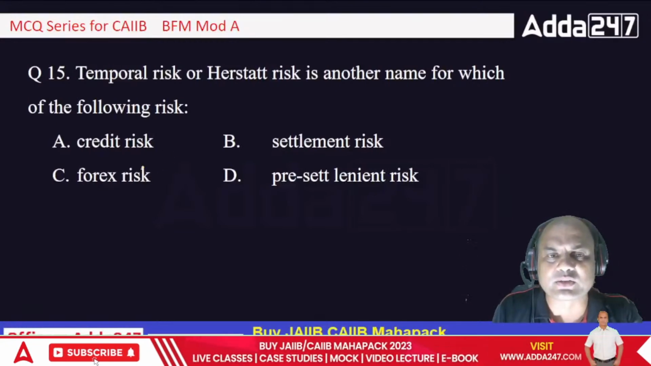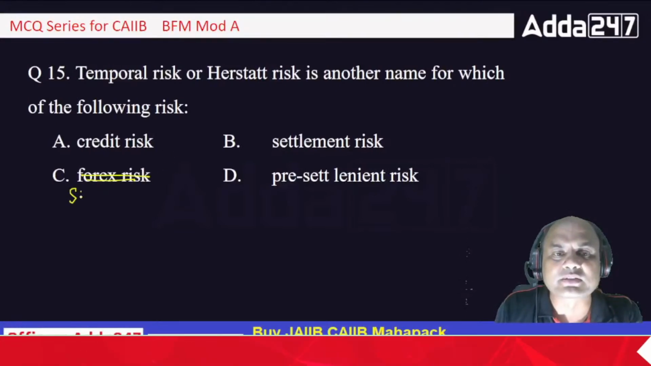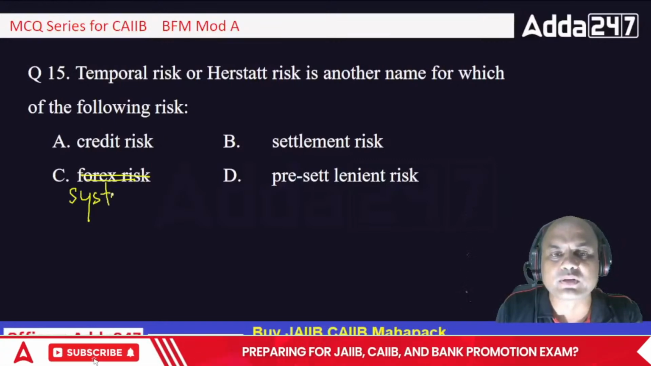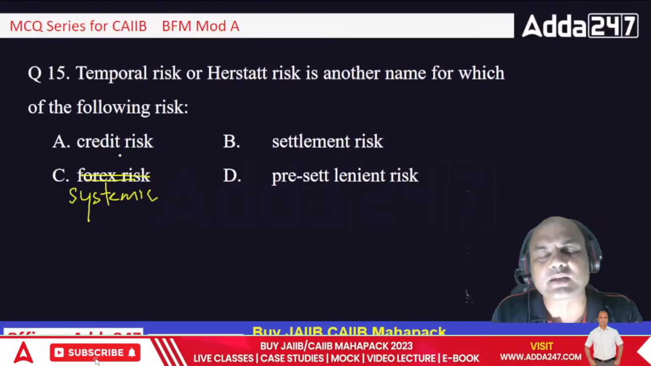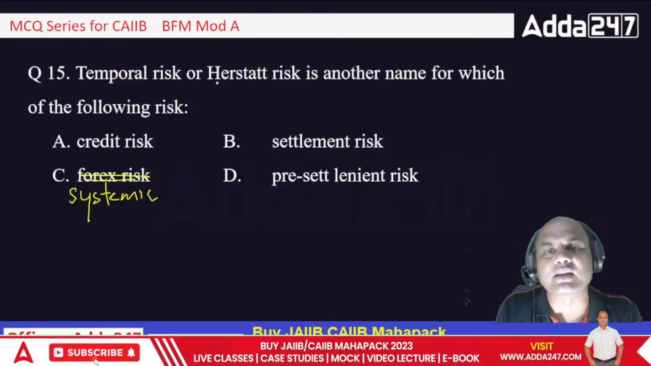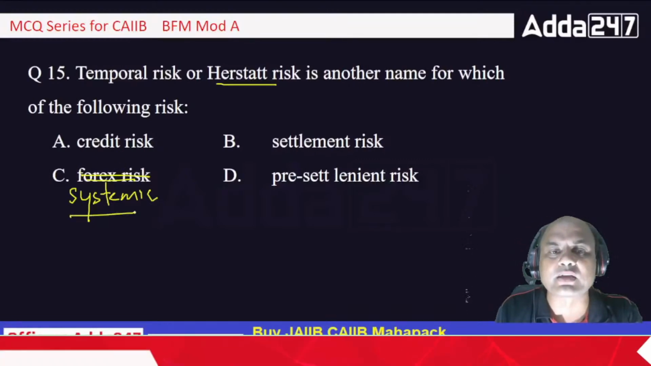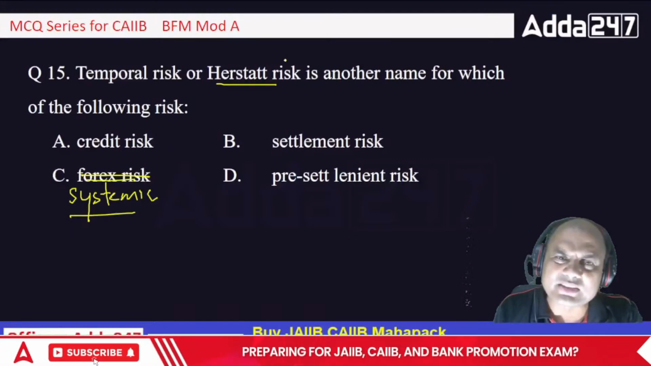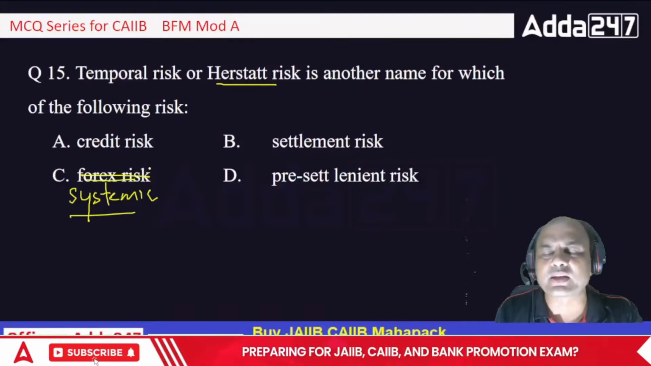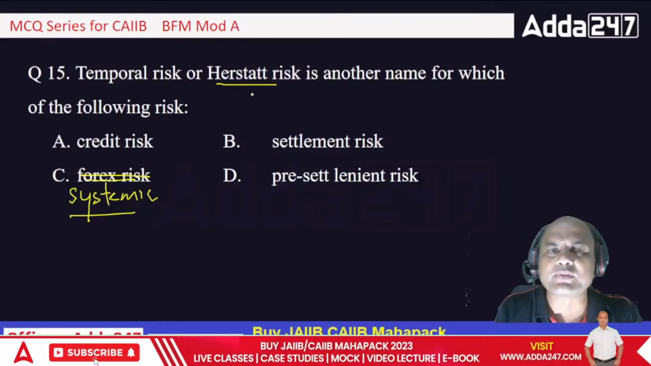Okay, I'll change the answer over here. Instead of forex risk, I'll write systemic risk, because the right answer over here is systemic risk, because Herstat risk is the second name to systemic risk. Now what is this Herstat risk and what is this systemic risk? Both have the same name, both mean one and the same.